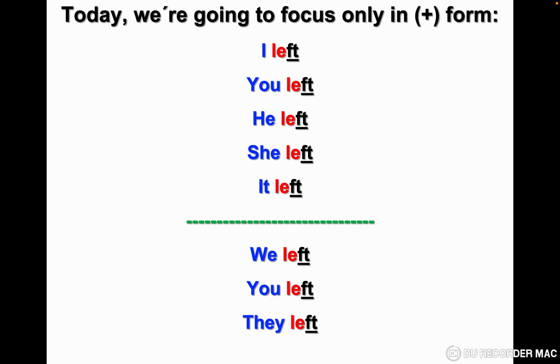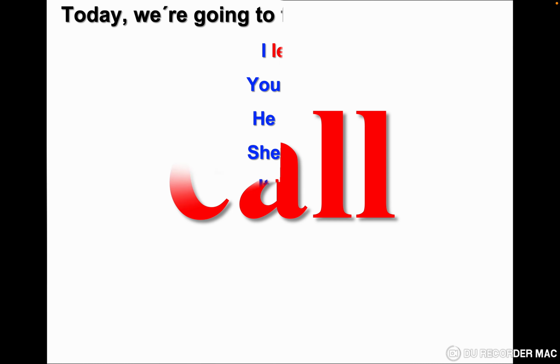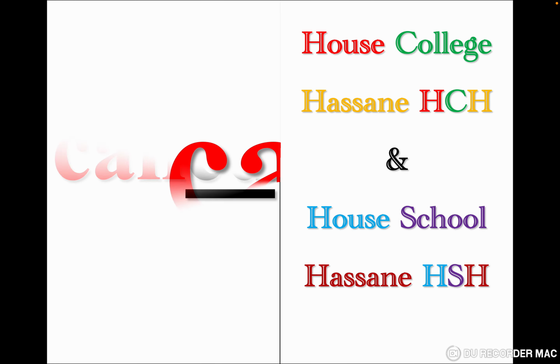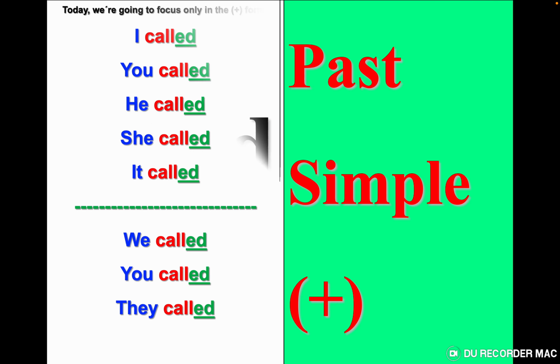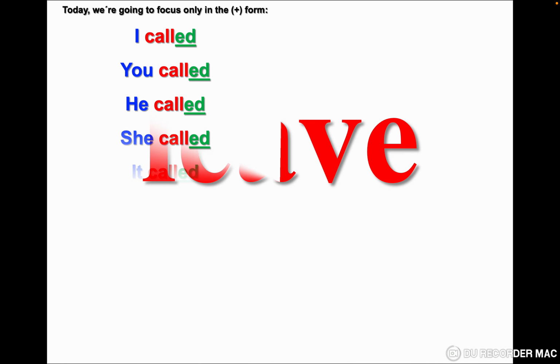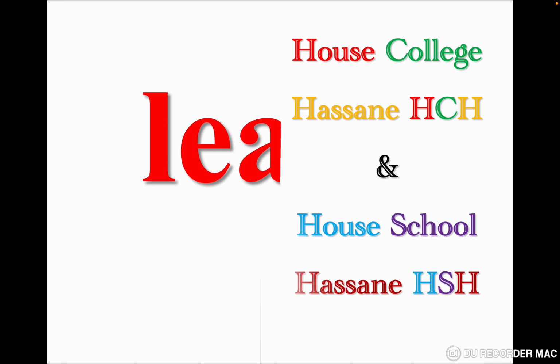Let's practice the verb leave in the past simple. Positive. I left. You left. He left. She left. It left. We left. You left. They left. Call, we saw it, so we are not going to repeat it. Leave, the same.